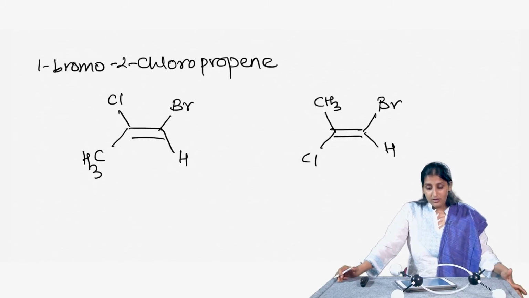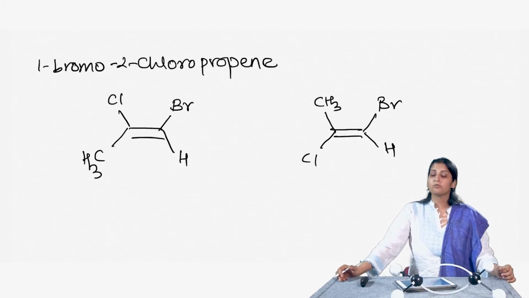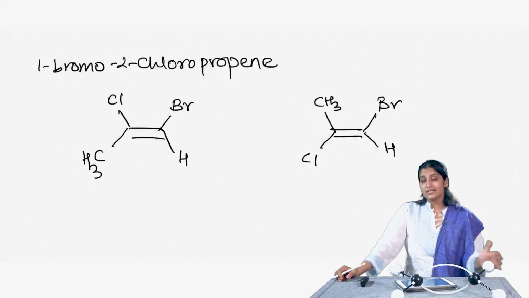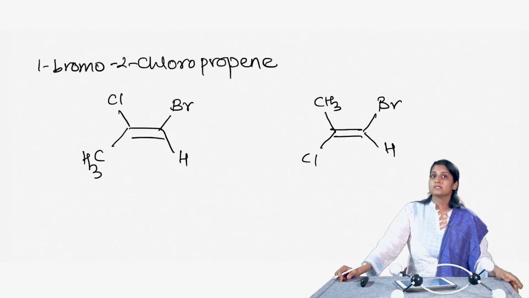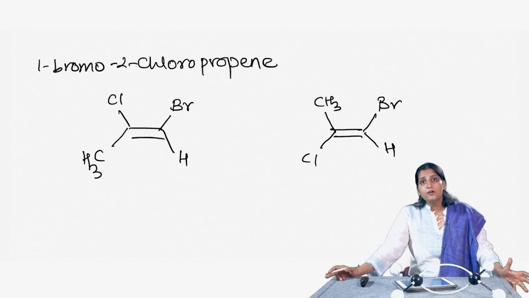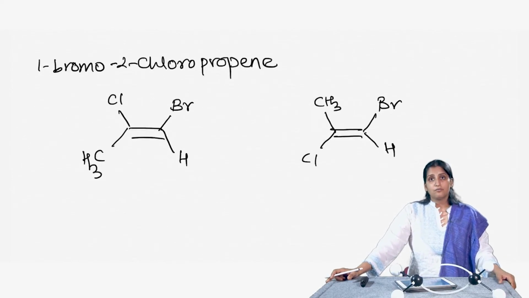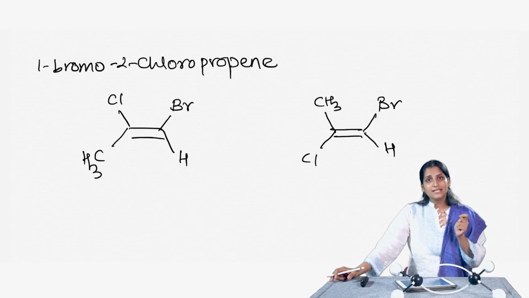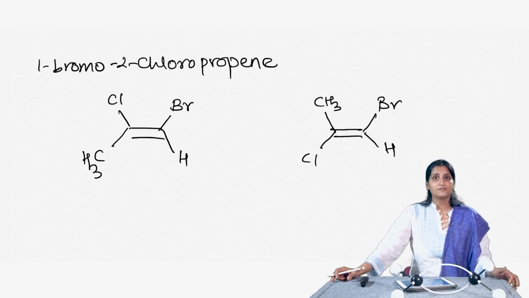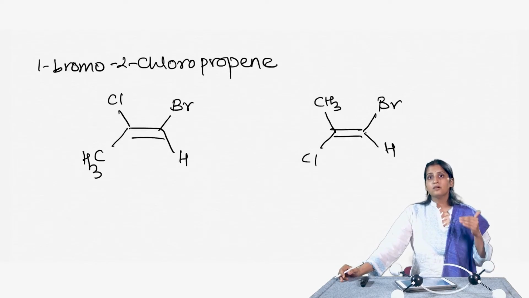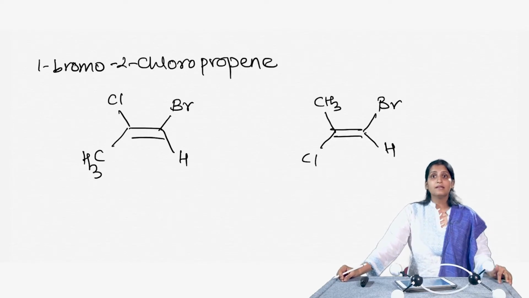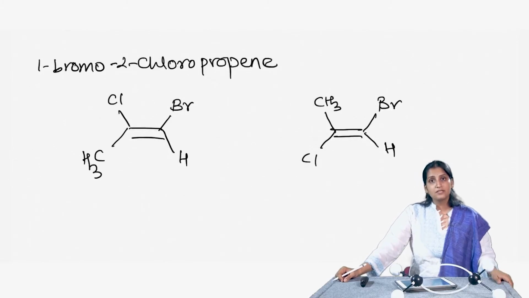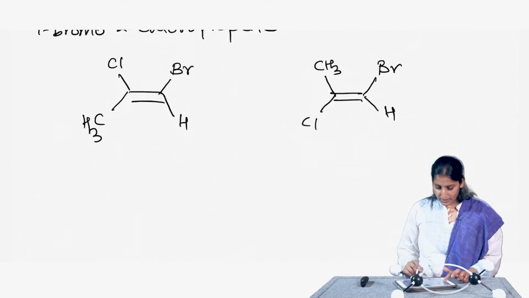So, it would be wrong to just name this particular molecule 1-bromo-2-chloropropene, because I can clearly see that two diastereomers can be written with just this name. So, a different nomenclature had to be invented when there are 4 different substituents on the carbon-carbon double bond. The E and Z system of nomenclature was devised for this kind of situation. To name an isomer by the E and Z system, we first determine the relative priorities of the two groups bonded to one of the sp2 carbons, and then the relative priorities of the two groups bonded to the other sp2 carbon.